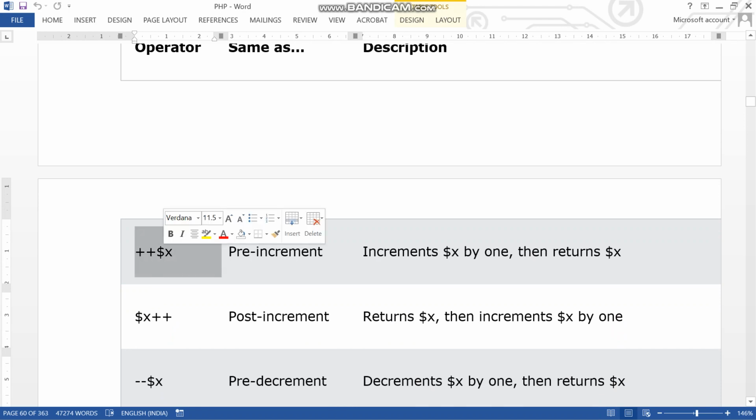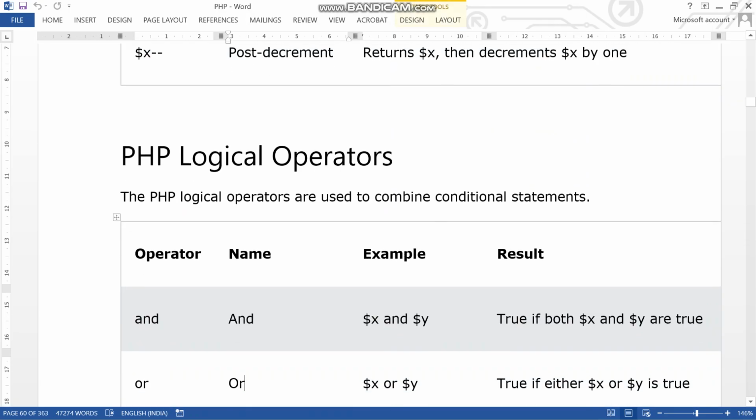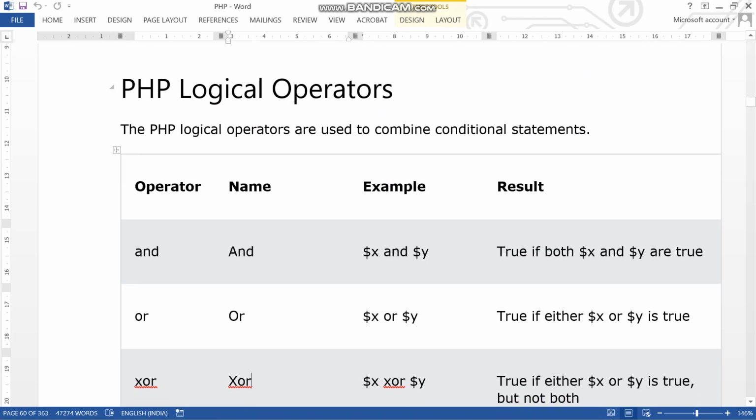But here ++ will add 1 to whatever value is there. Pre-increment, post-increment, pre-decrement, post-decrement, like this. Now the logical operators: and, or and so on are available.